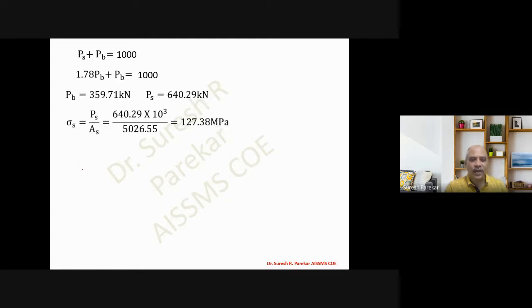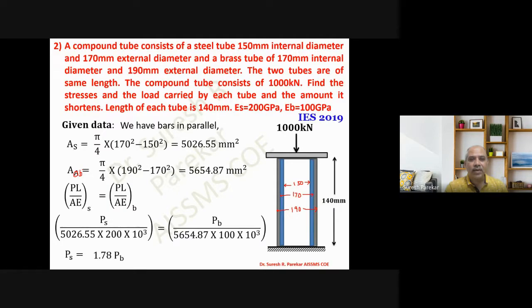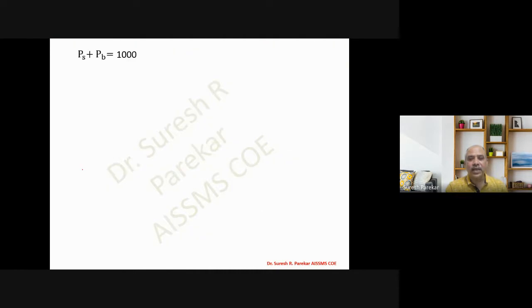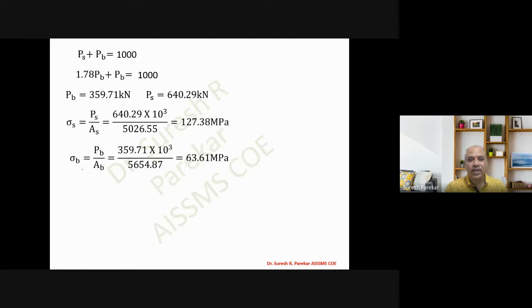Now we have to find the stress. We know stress equals load upon area. The load shared by steel is 640.29 into 10 raised to 3 upon 5026.55, so it comes to 127.38 MPa. And sigma B is PB upon AB. With the area of brass 5654.87, we get sigma B as 63.61 MPa.